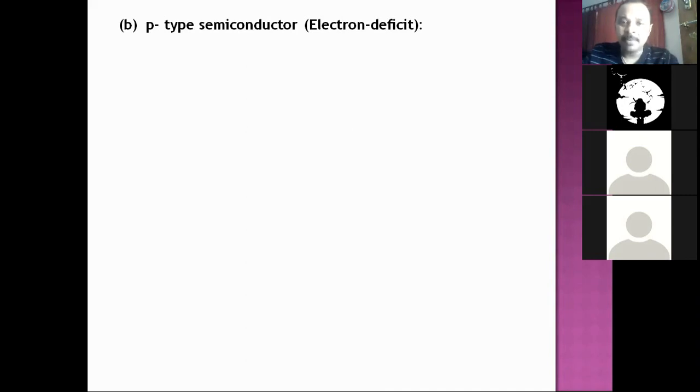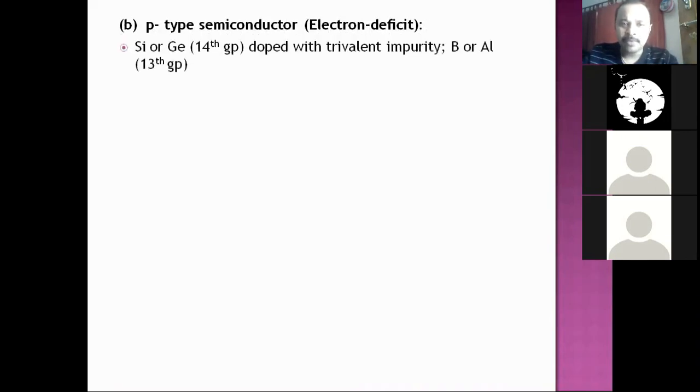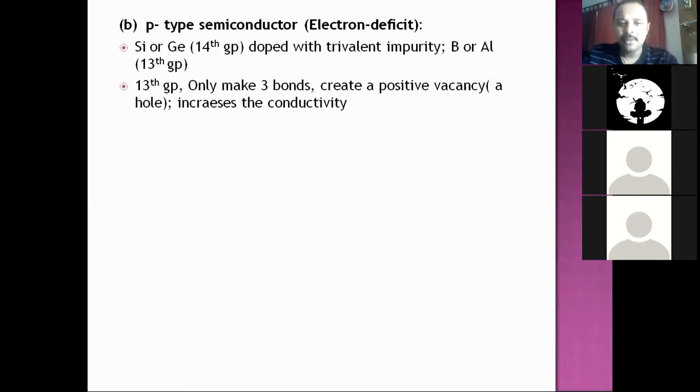Now P type, positive type. We are going to add electron deficient impurity to get P type semiconductor. So silicon, germanium of 14 group doped with trivalent impurity. Trivalent is 13 group, boron or aluminum. 13 group only makes 3 bonds. When added, it can only make 3 bonds with the neighboring atoms. So one bond it can't make. As a consequence, it develops something called a positive vacancy or a positive hole. This positive hole also contributes to the overall conductance.